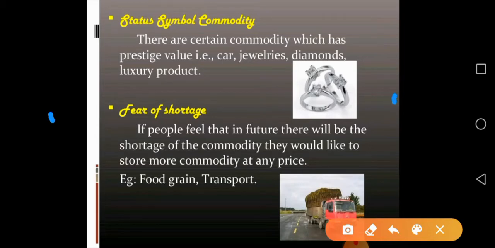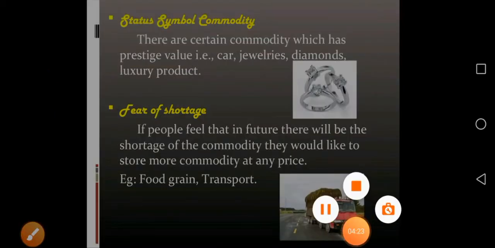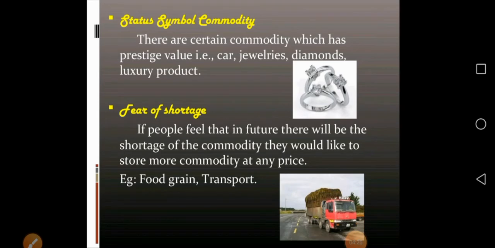If the cost of the car, jewelry or diamonds increases, the demand also increases, because these rich or prestigious people feel that if you purchase a product which has a very high price, it gives more prestige to them. So in these situations they are ready to purchase more and more goods as the price increases.